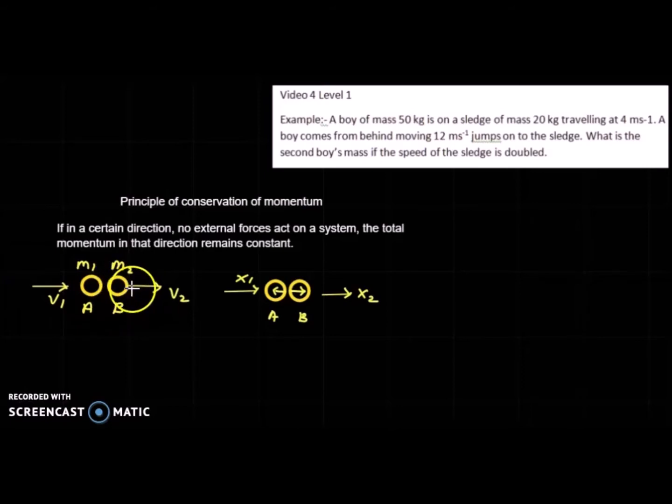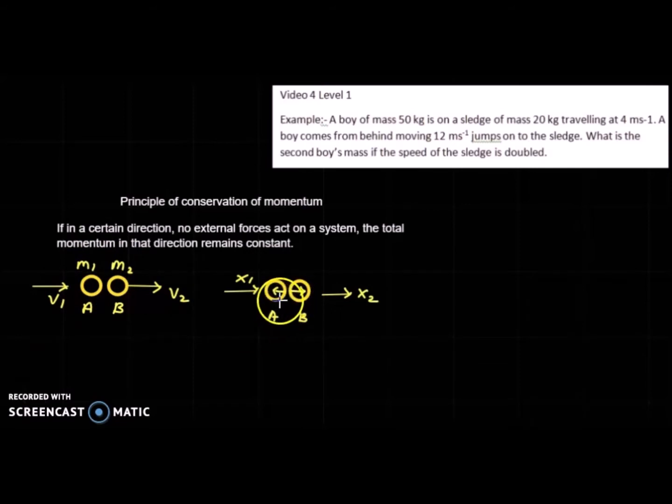Suppose the velocity of A is v1 and the velocity of B is v2. Now A collides with B. At that time, the two velocities are v1 and v2. After collision, let the velocity of B be x2 and the velocity of A be x1. Now we consider these two bodies as a system of bodies.